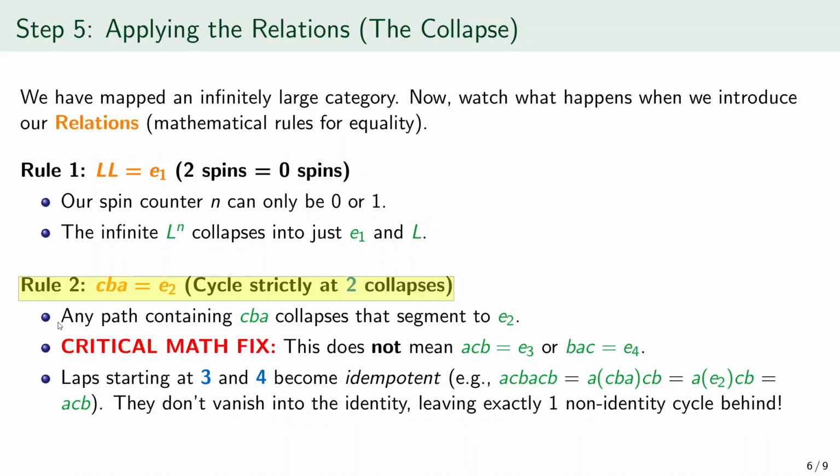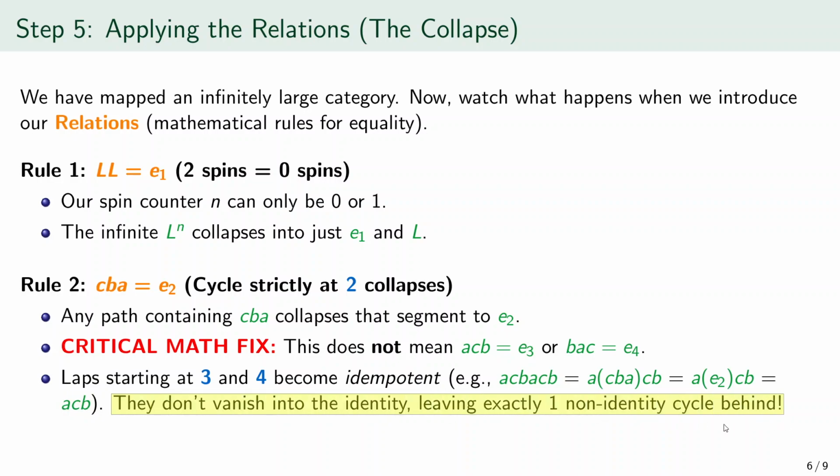But here comes the critical mathematical correction. This does not mean that ACB is the identity at object 3, and it does not mean that BAC is the identity at object 4. Those do not disappear completely. Instead, the laps based at 3 and 4 become idempotent. For example, the written path ACB-ACB simplifies to A followed by CBA followed by CB. Then CBA collapses to the identity at 2, so the whole thing becomes A followed by the identity at 2, followed by CB, and that reduces back to ACB. So repeating that cycle does not create anything new, but it also does not vanish into an identity. Exactly one non-identity cycle survives at object 3, and exactly one non-identity cycle survives at object 4.